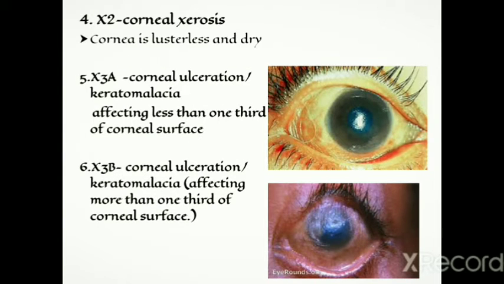After this, corneal xerosis occurs. In this, the cornea is lusterless and becomes totally dry. After that, corneal ulceration or keratomalacia occurs, which affects less than one third of the corneal surface. You can see in the upper picture. After this, corneal ulceration or keratomalacia occurs affecting more than one third of the cornea. You can see this in the lower picture.